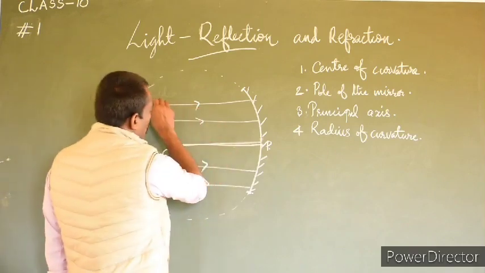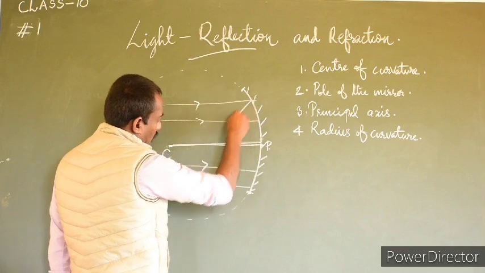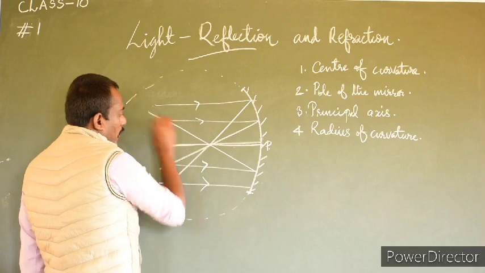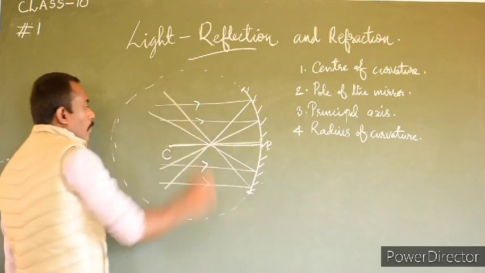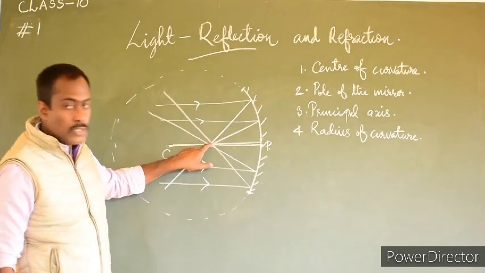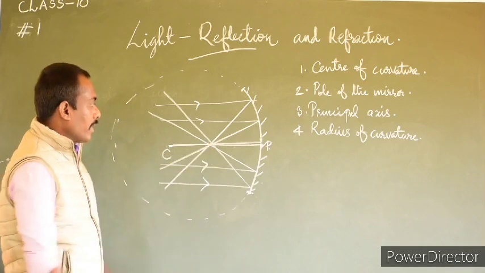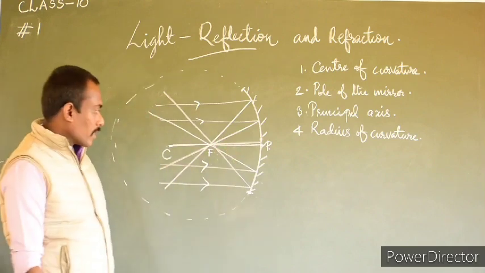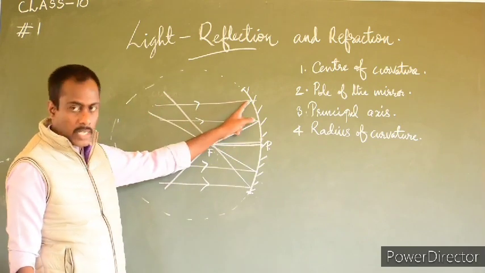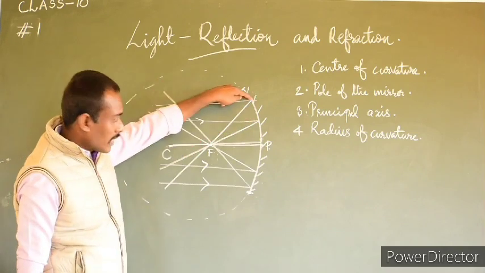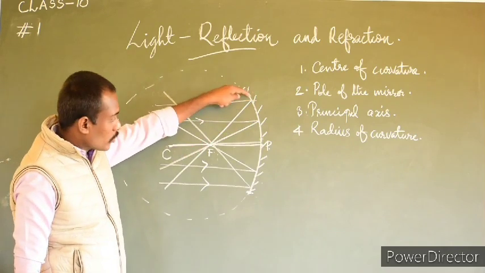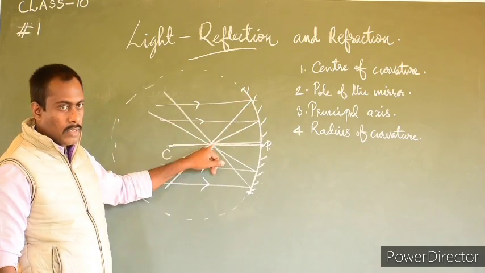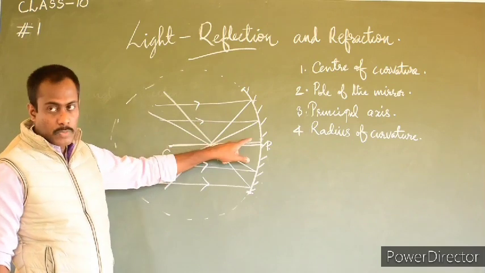Obviously, after hitting the reflecting surface, these rays will reflect. After reflection, all the rays reflect back through a single point on the principal axis, and this point is known as the principal focus of the mirror. Since it is a converging mirror, the reflected rays converge at a point on the principal axis.